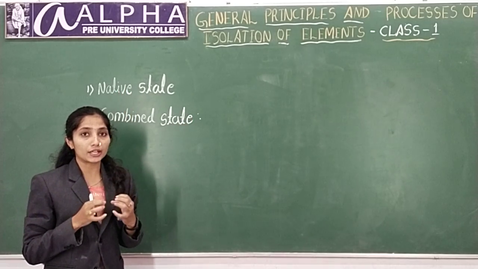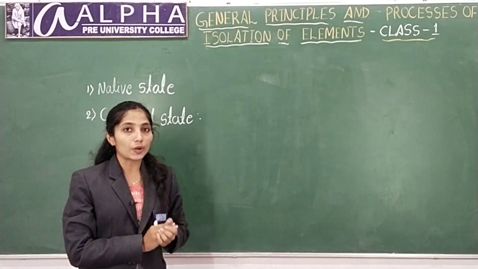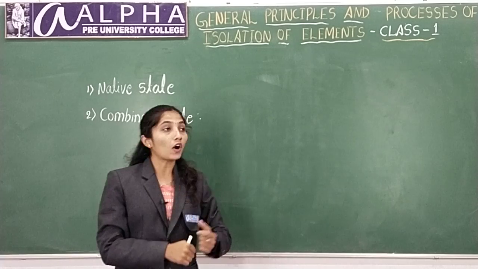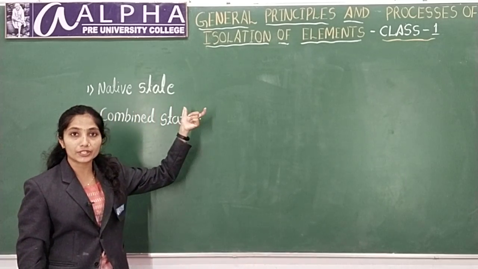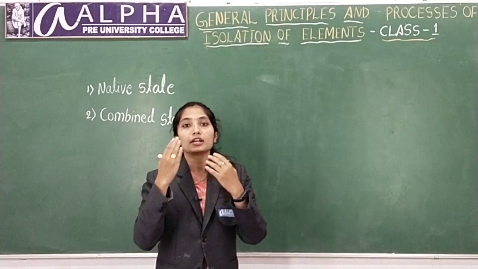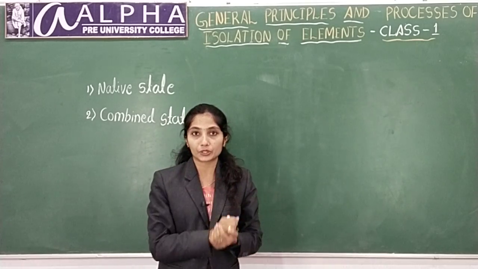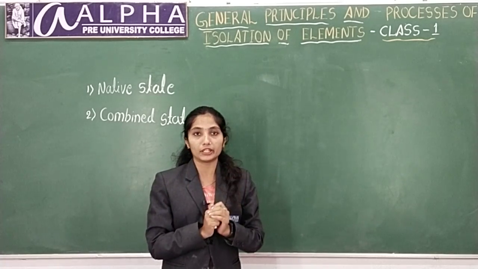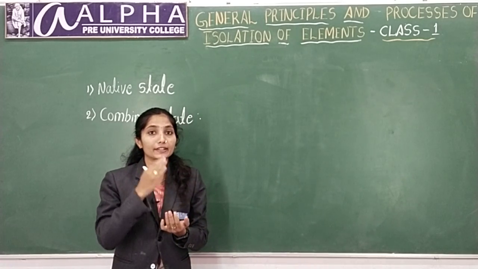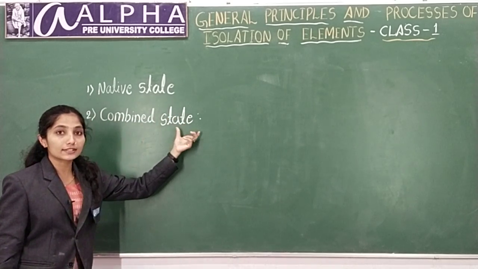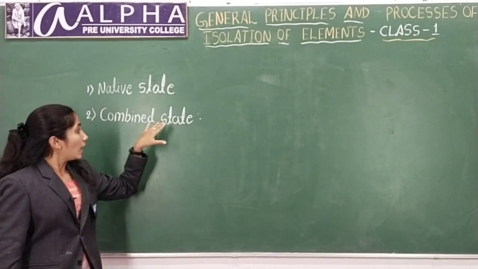Native means original state. Less reactive elements such as gold, platinum and silver all exist in their native state. That means they are not attacked by oxygen, nitrogen, etc. They will be present in their original form only. So their extraction is a bit easy compared to elements which exist in a combined state.